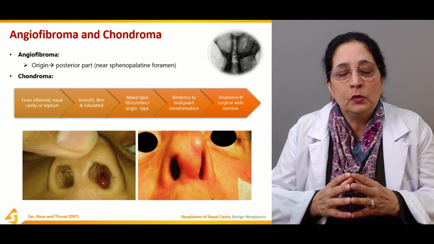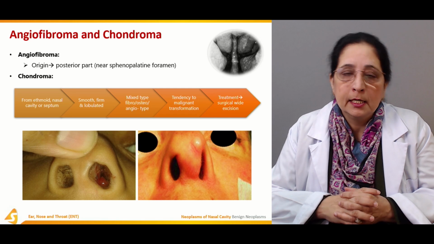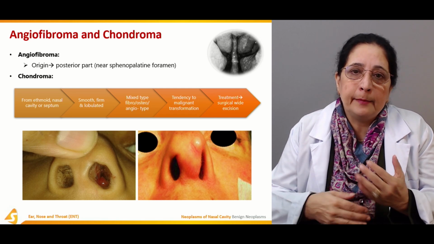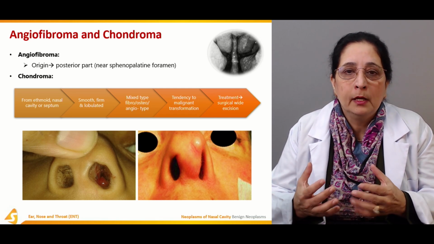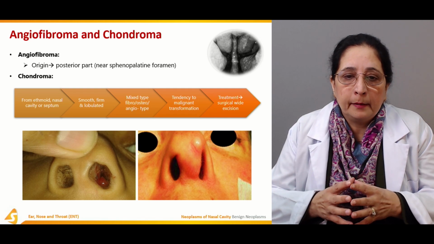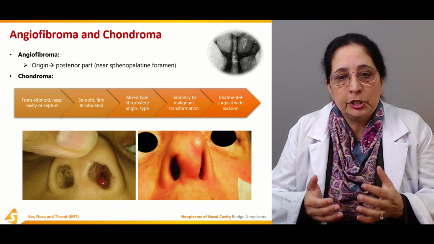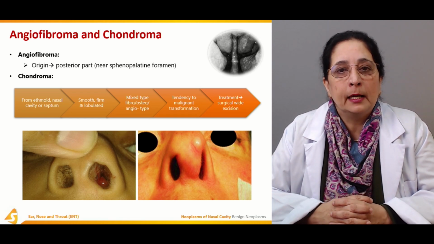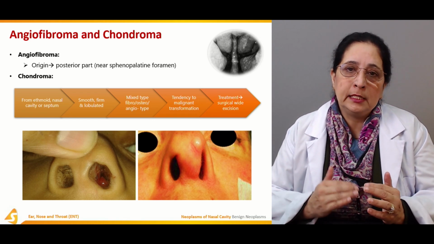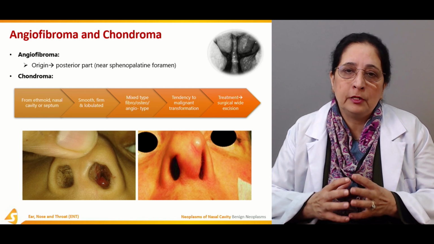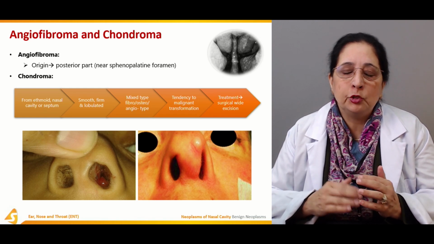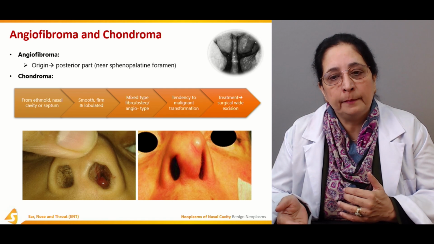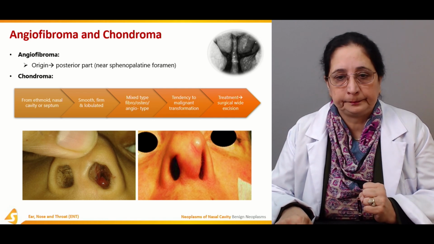They are smooth, firm and lobulated. Sometimes they have mixed type. Different types are involved: bone, blood vessel, fibrous tissue. All these combine and they have tendency to become malignant. So this chondroma here we saw, they have a tendency to transform from benign to malignant neoplasm.